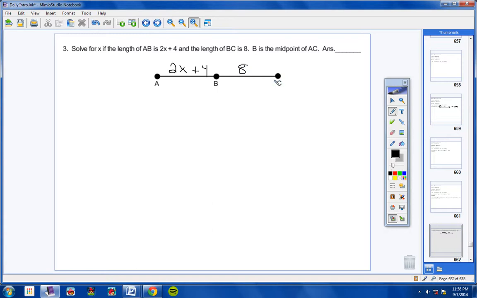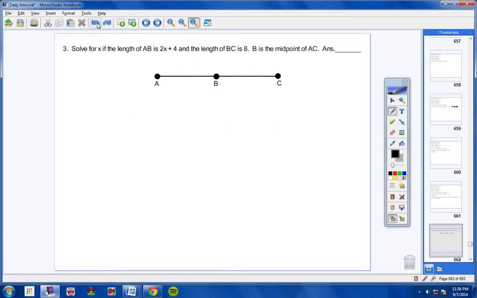So I know this is 8. And then it says this. B is the midpoint of AC. Now, if B is the midpoint, that means B is right in the middle of AC, which means this segment here is equal to or congruent to this segment here. Now, think about that, students. If I said BC is 8, you know right away that AB is also 8. Because if B's in the middle, then this length here has to be equal to this length over here.